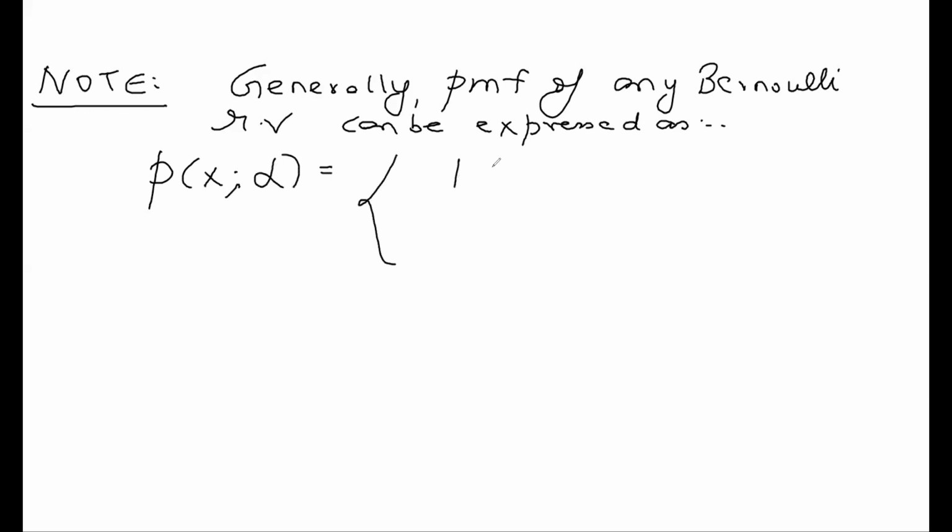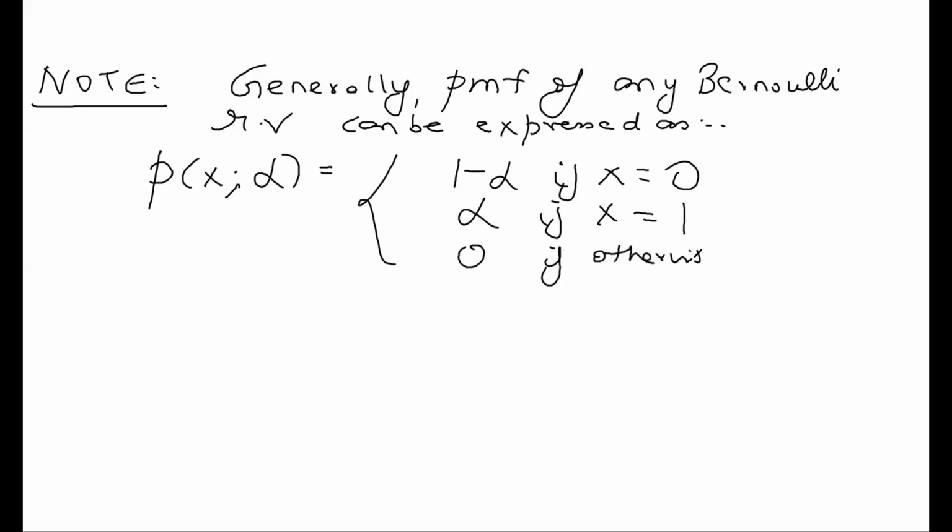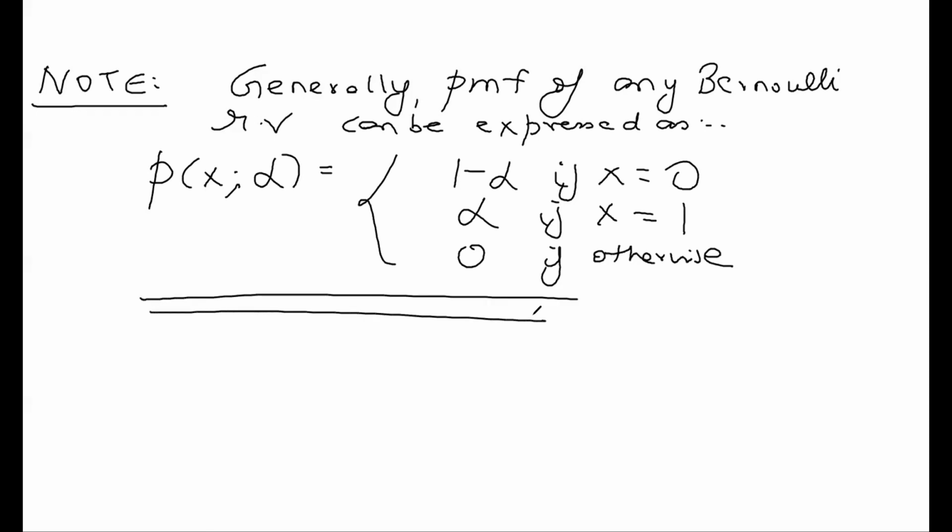It will be 1 minus alpha if X takes the value 0, alpha if X takes the value 1, and 0 otherwise. This is my probability mass function for a Bernoulli random variable. Alpha is the parameter, remember, and X is the random variable.